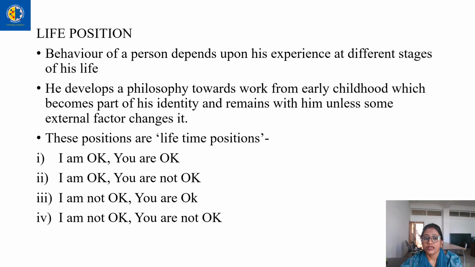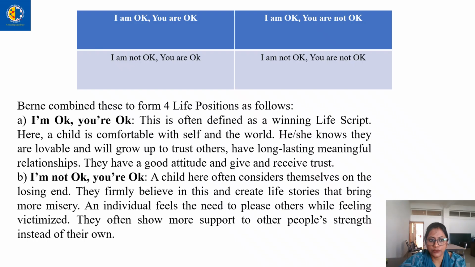The first position is I am okay, you are okay. The second position is I am okay, you are not okay. The third one is I am not okay, you are okay. And the fourth one is I am not okay, you are also not okay. So the first one, I am okay, you are okay, is considered to be the most winning life script, the most ideal one.